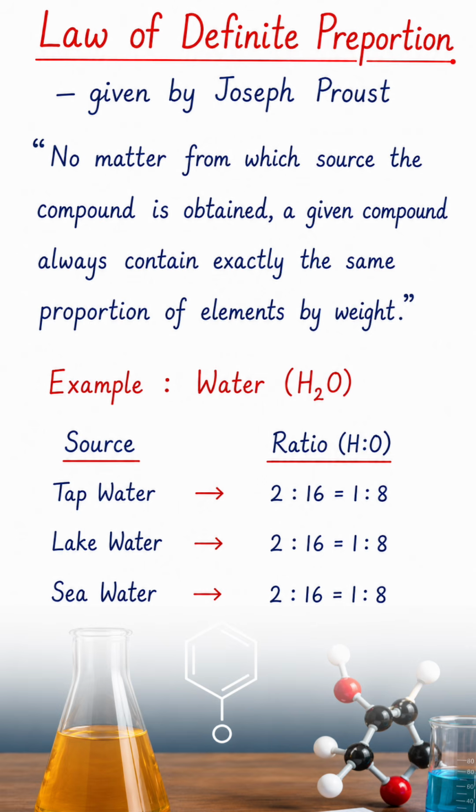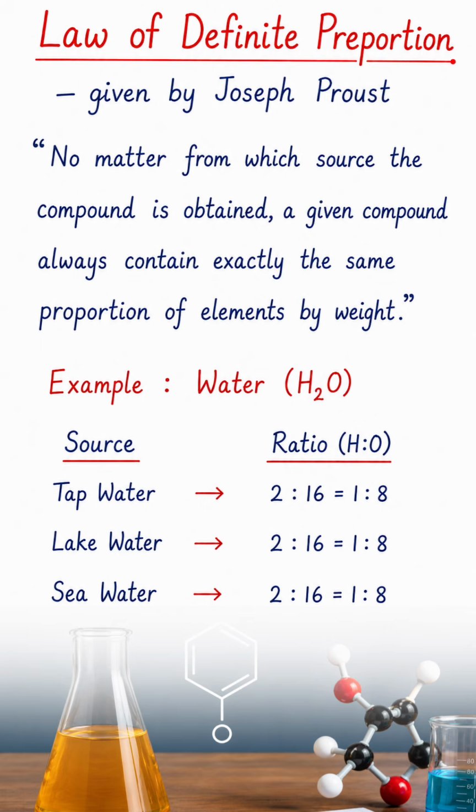Hi everyone. Today let's discuss the law of definite proportion given by Joseph Proust. No matter from which source the compound is obtained, a given compound always contains exactly the same proportion of elements by weight. Example: if you take water from a tap or lake or sea, the ratio of mass of hydrogen and oxygen in which they combine with each other is always the same, which is 2 is to 16, 1 is to 8.